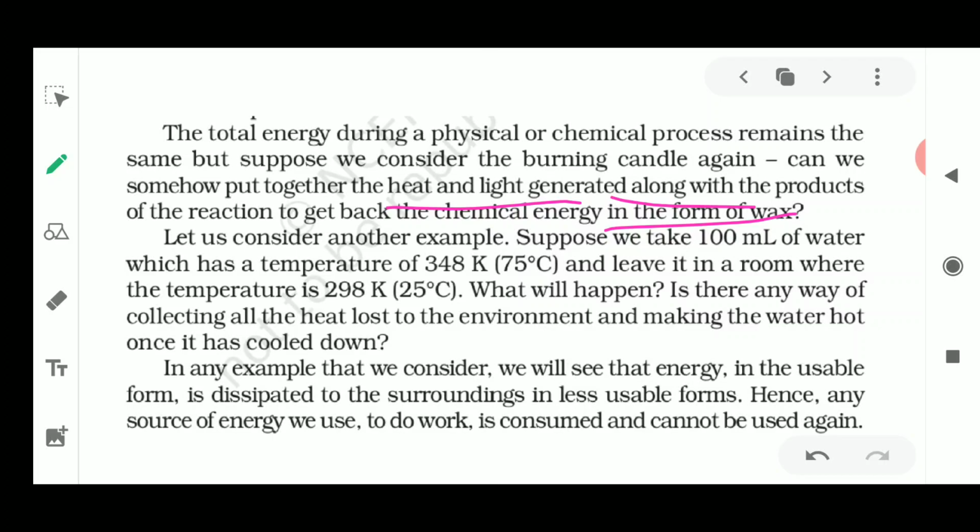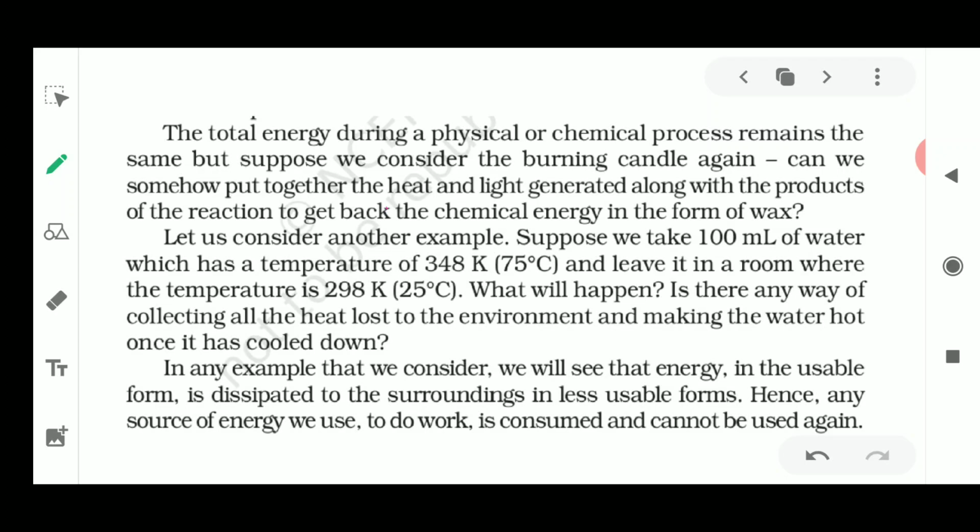Suppose that we take 100 ml of water. Now one more example: we are taking 100 ml of water which has a temperature of 75 degrees Celsius, and we leave it in a room which is at 25 degrees Celsius. Now what will happen to it?